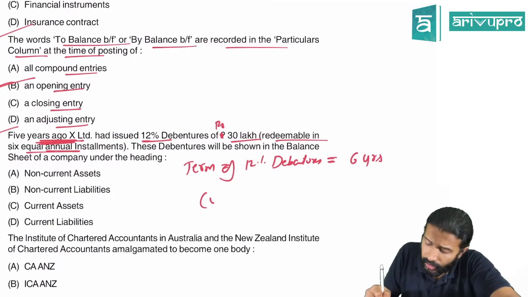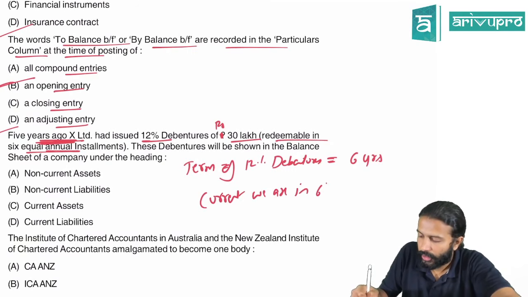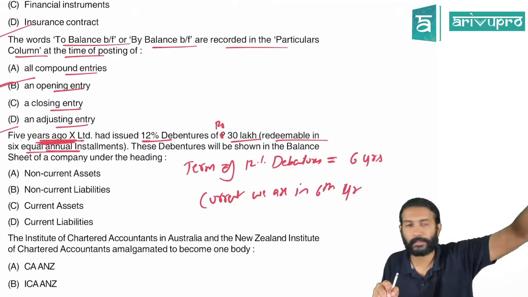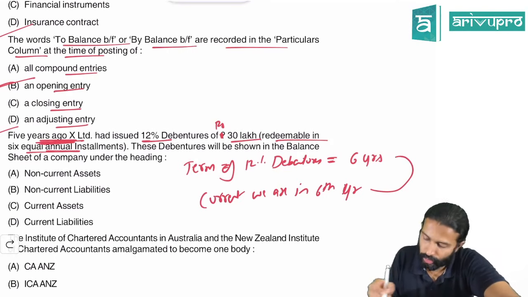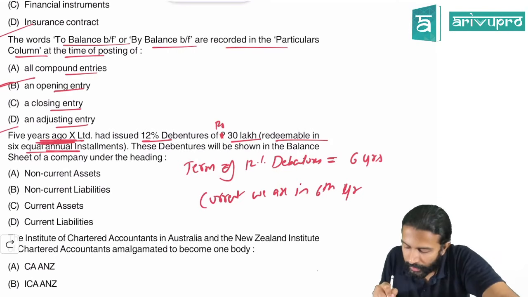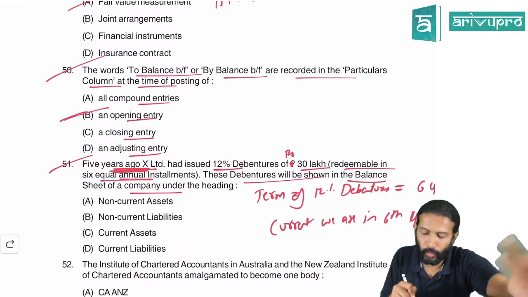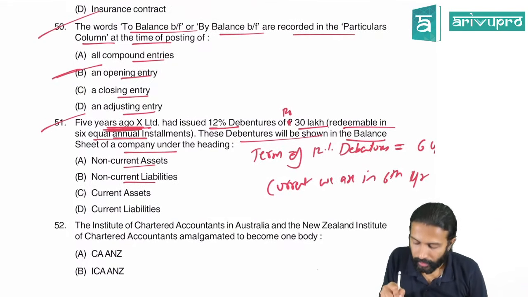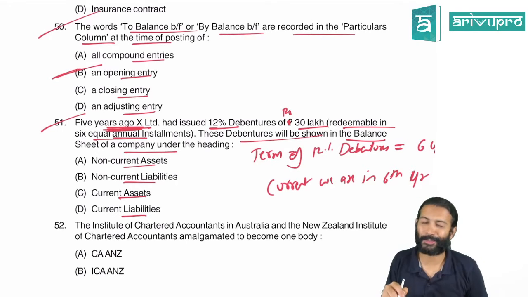That means currently you are in which year, sir? Currently we are in the 6th financial year, or 6th year. Yes, because 5 years have already passed. We are in the 6th year. That means you have to redeem these debentures, whose value they are saying is 30 lakh rupees. These debentures will be shown in the balance sheet of a company under which heading? Under non-current asset, non-current liability, current assets, current liability. What do you think? Non-current assets. Be careful. Read that line again.